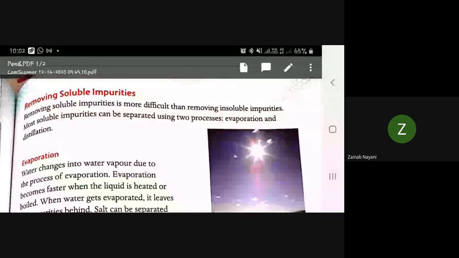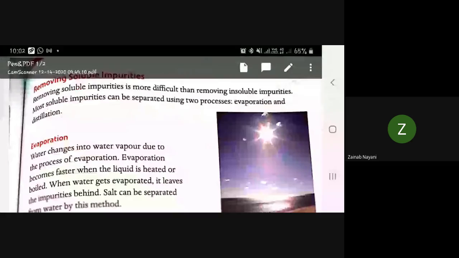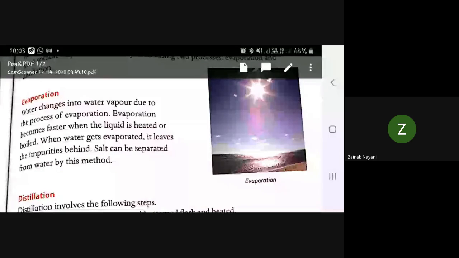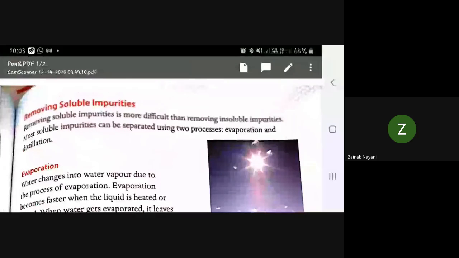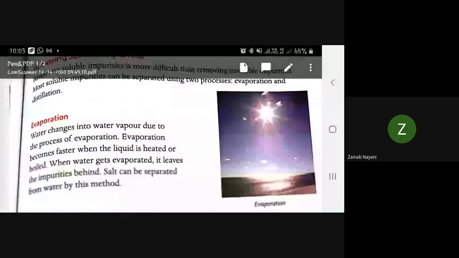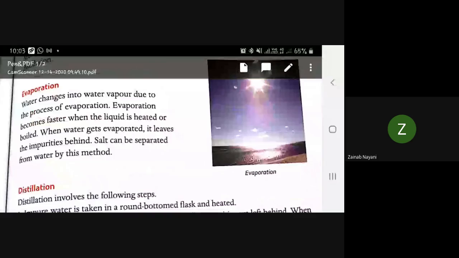What is evaporation now? Soluble impurities like salt and sugar are very hard to remove. There are two types of process: first is evaporation and second is distillation. Now, what is evaporation?